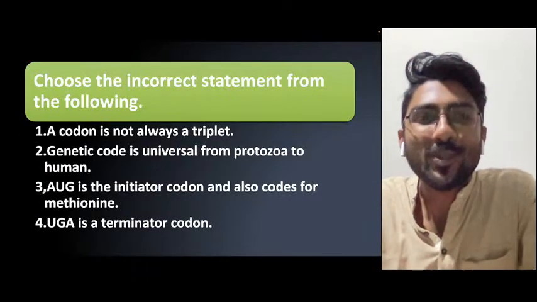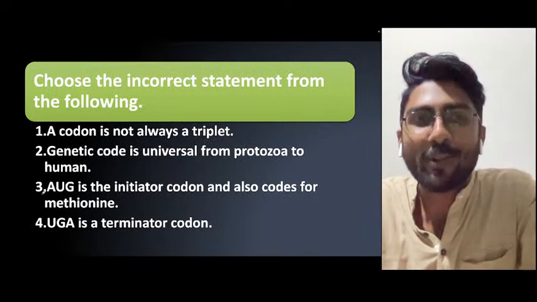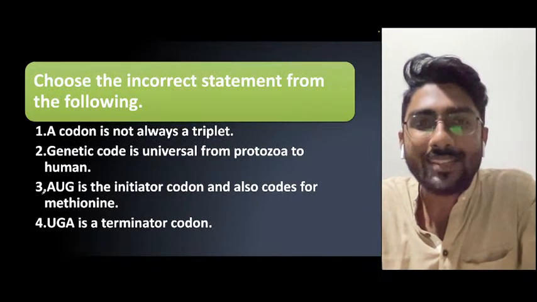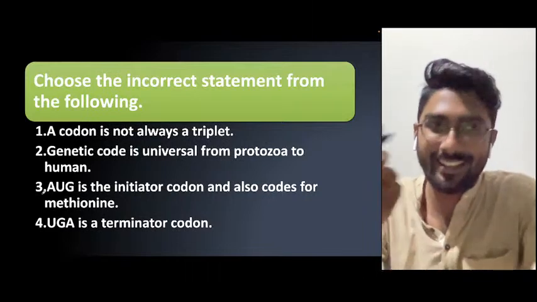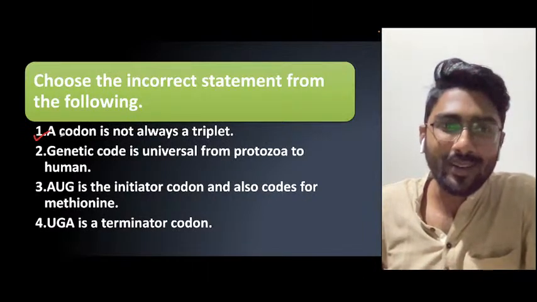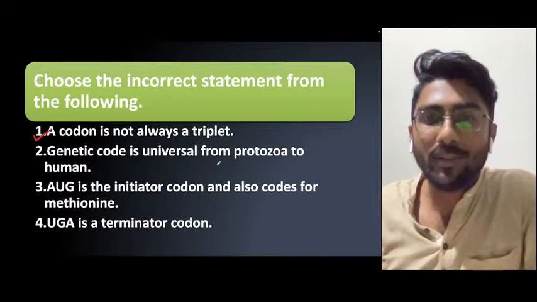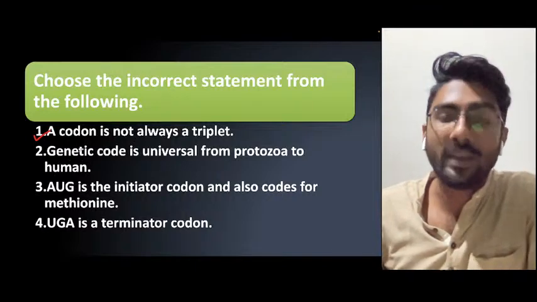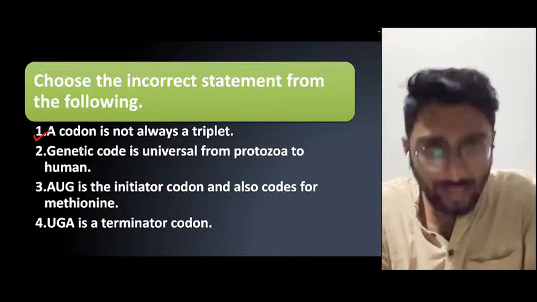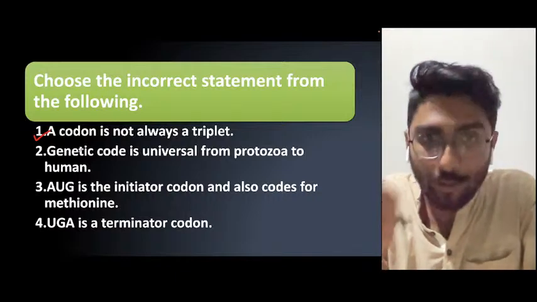Next question. Choose the incorrect statement from the following. A codon is not always a triplet. This is a wrong answer, I think. Codon is always a triplet. Genetic code is universal from protozoa to humans. No, it's not universal. It is nearly universal. It is not exactly universal.